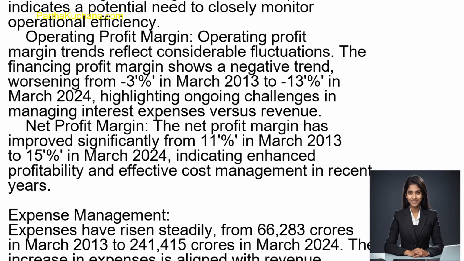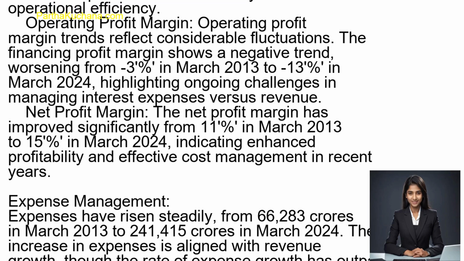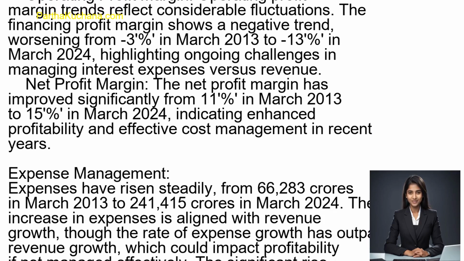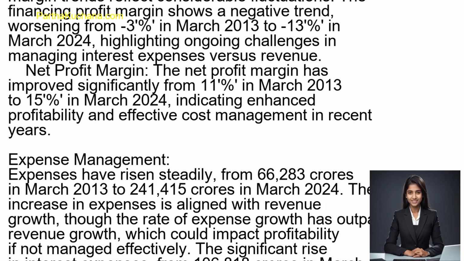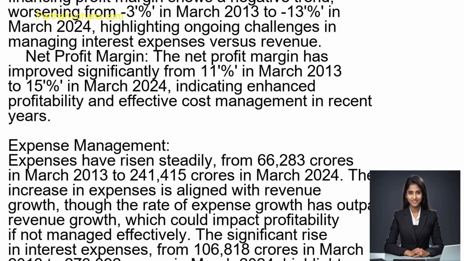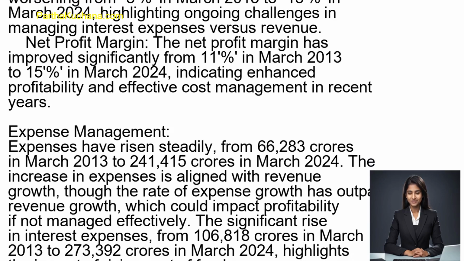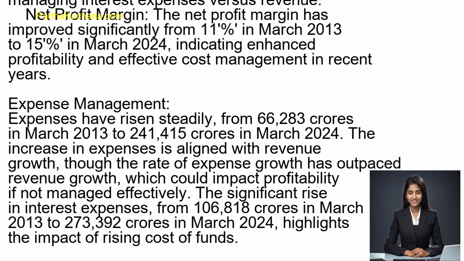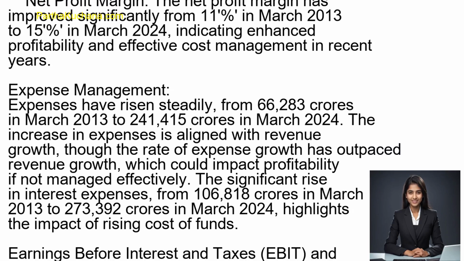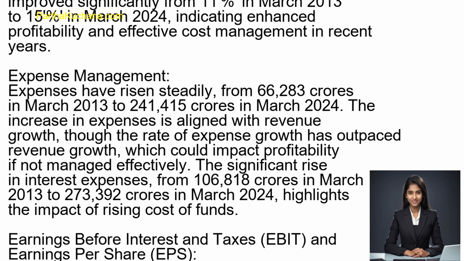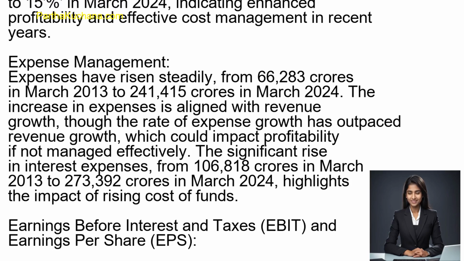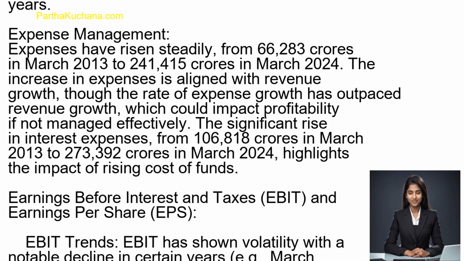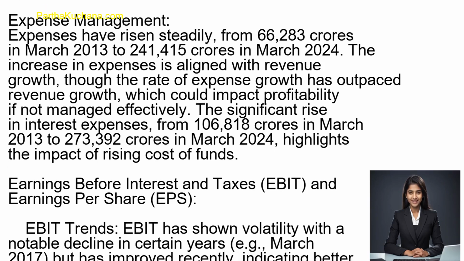Profit margins. Gross profit margin details aren't directly available, but the increasing revenue alongside rising interest and expenses indicates a potential need to closely monitor operational efficiency. Operating profit margin trends reflect considerable fluctuations. The financing profit margin shows a negative trend, worsening from -3% in March 2013 to -13% in March 2024, highlighting ongoing challenges in managing interest expenses versus revenue.